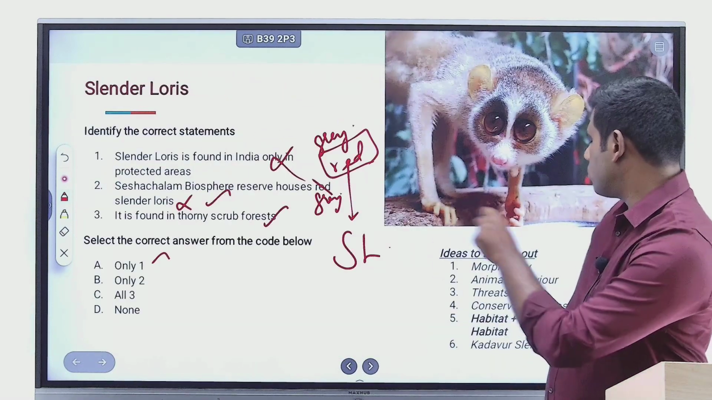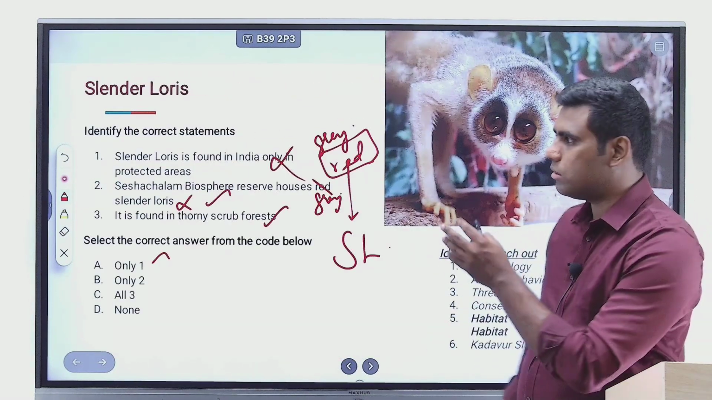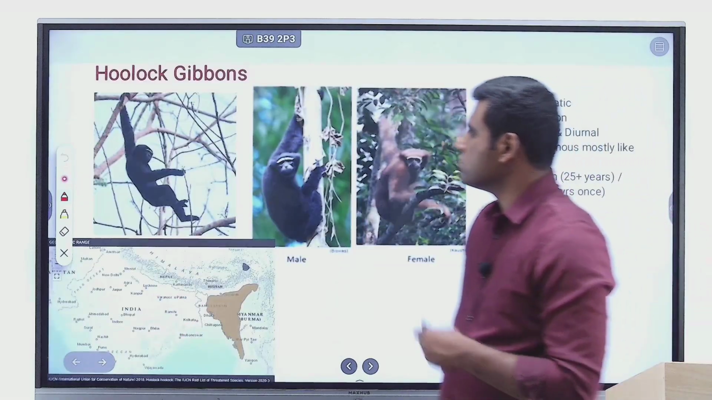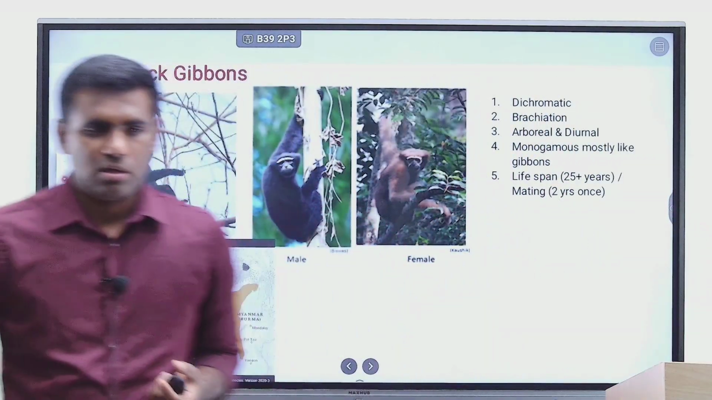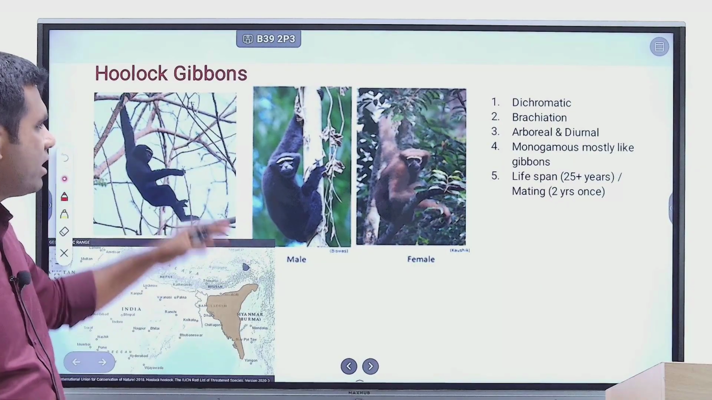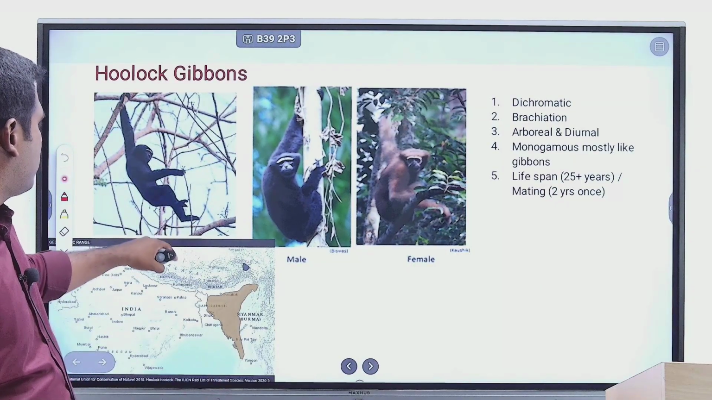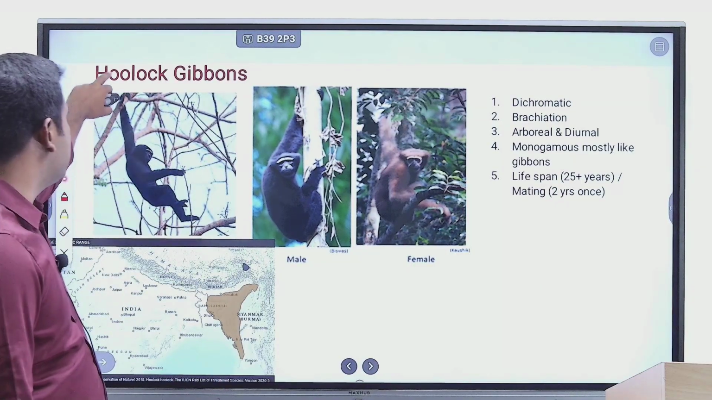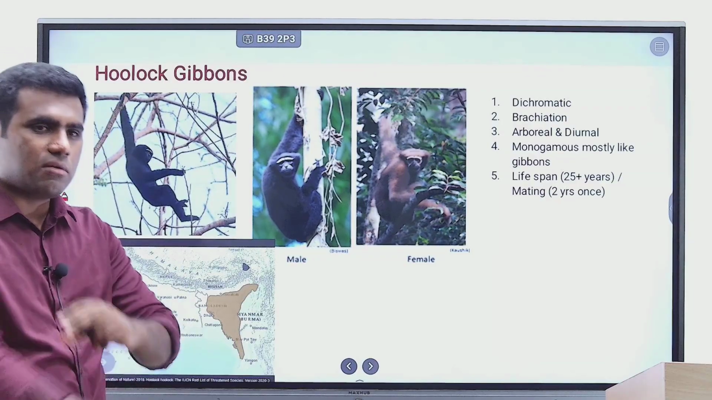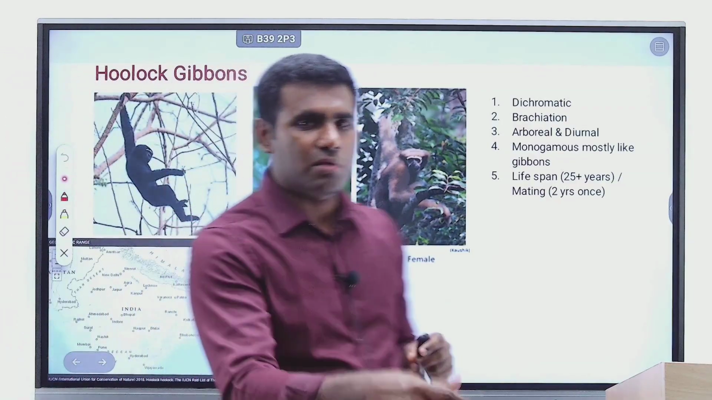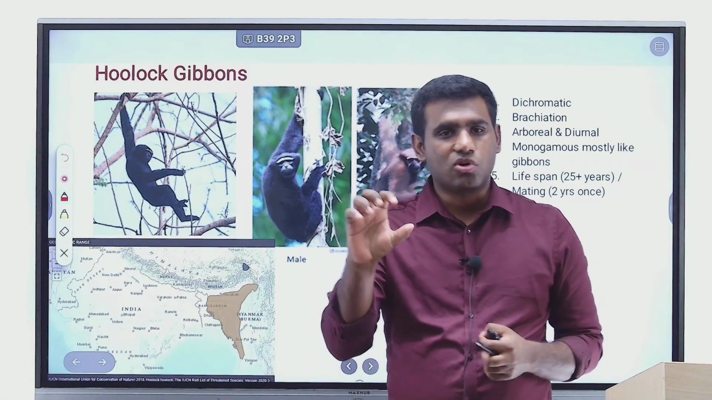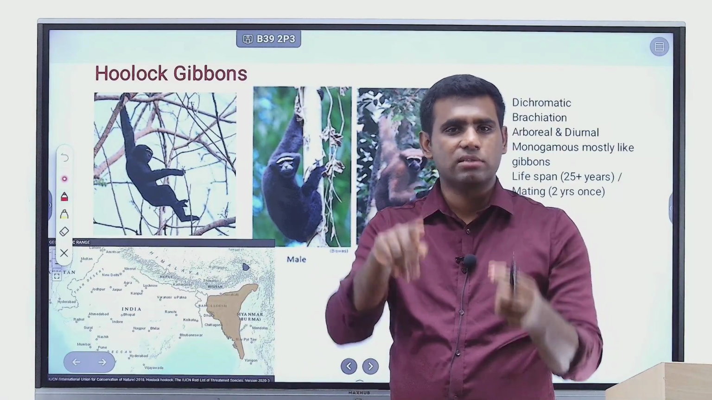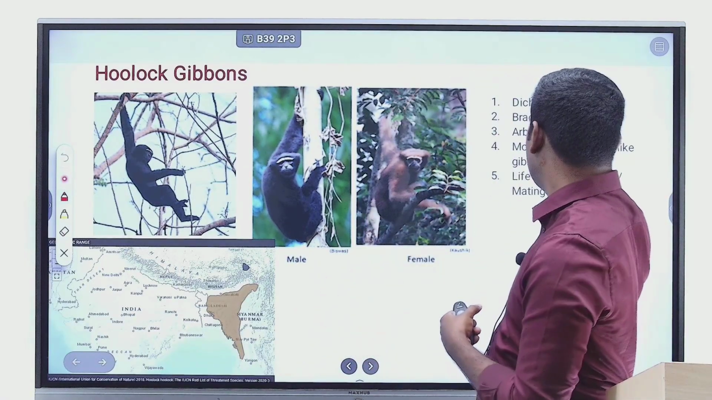So this is all about slender loris. Now we move on. Hoolock gibbons. As I told you, this is the only ape variety found in India. Look at the size, the length of its arms. Its limbs are very tall, very well developed, right? And it has a very strong wrist, very long fingers, as a result of which brachiation is possible.